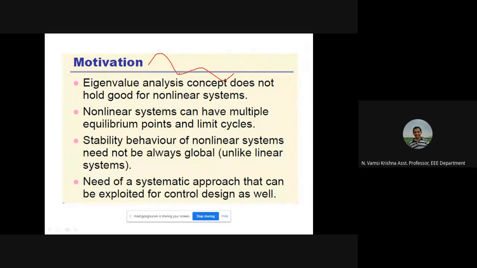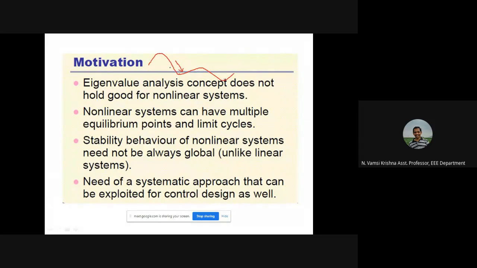Now suppose a stone is here, near this valley point. If you give any input in either direction, and the magnitude is such that it does not reach this point, it will oscillate here and again come to the same point. If you give a larger magnitude of input in this direction, there is a chance that it may reach this point and remain here, or it may cross this point and enter this point.